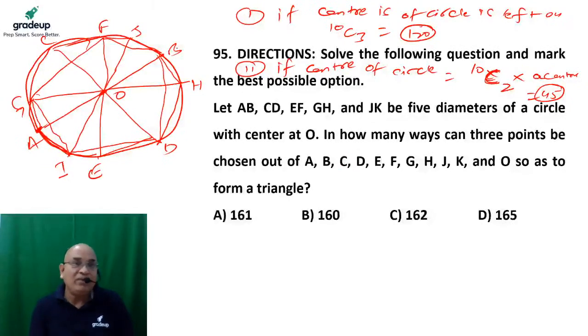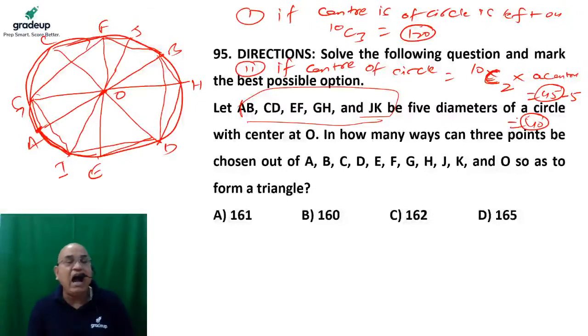When we talk about FC and CF, so FC points from F to C, I'm talking about the clockwise and anti-clockwise direction. So when we are going clockwise, we are choosing, let's say, C and F. But when we are going anti-clockwise, F and C are also chosen. Yes or no? It means these 5 triangles, which are common triangles formed by these 5 diameters, get formed. So those 5 triangles need to be subtracted. Okay, so total 40 triangles are distinct triangles that are going to be formed. So clockwise and anti-clockwise I'm talking about.